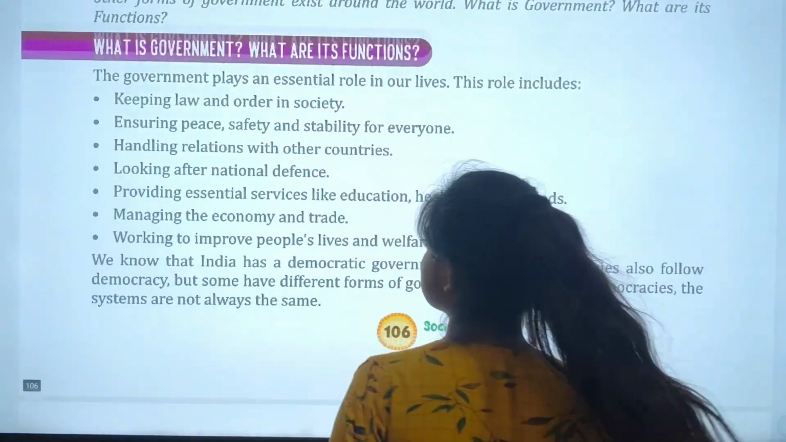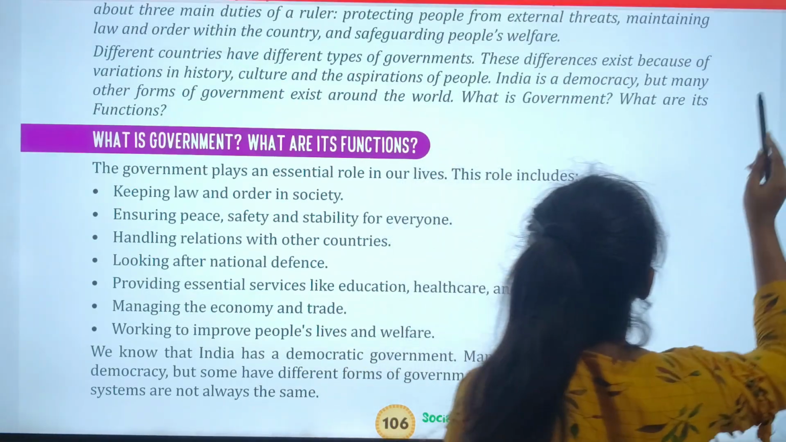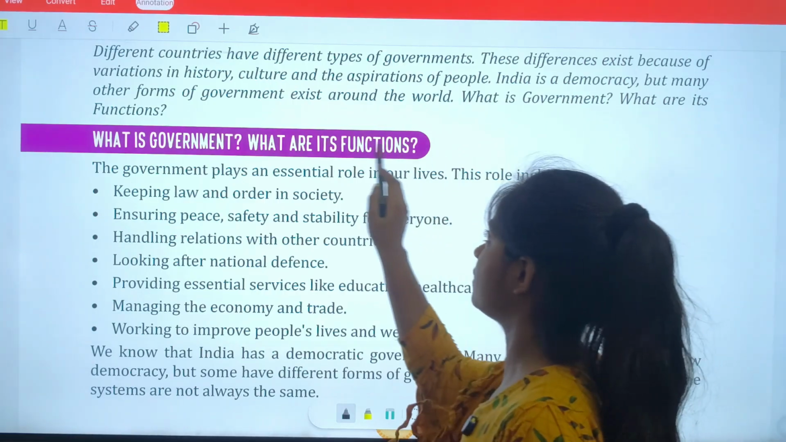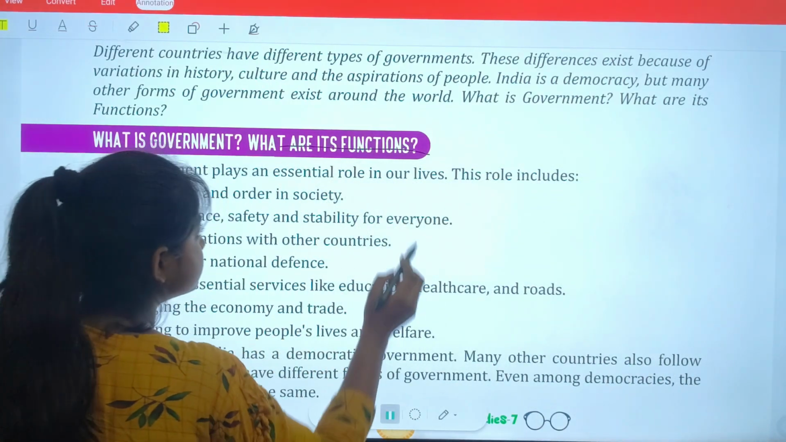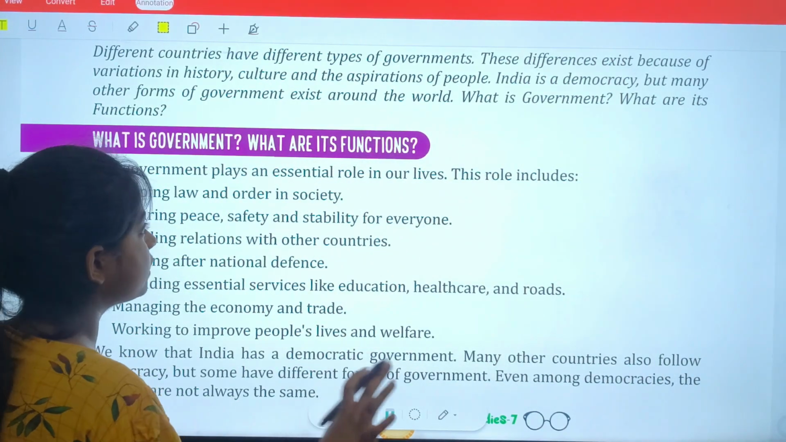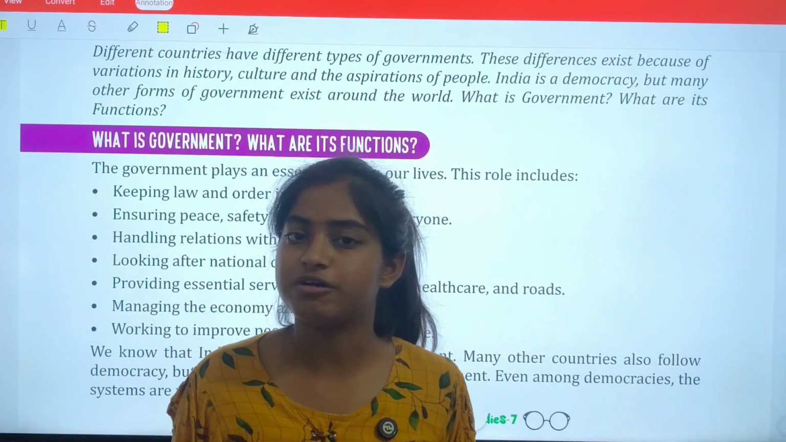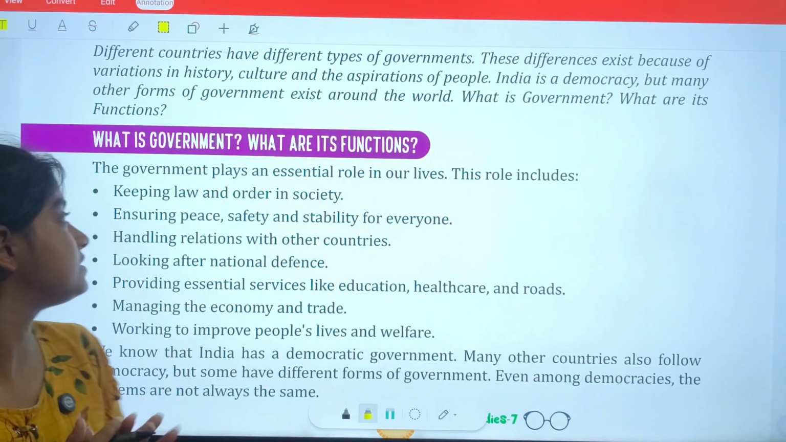So with this intro, let's start with the first topic, and that is what a government actually is and what its functions are. Clear? Okay, so what is a government and what are its functions? First of all, understand what a government is.